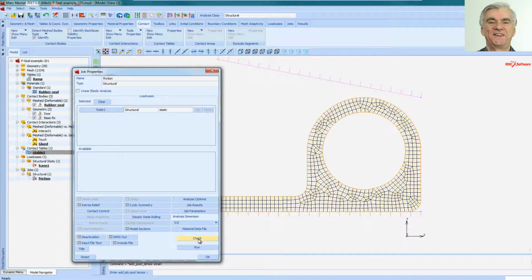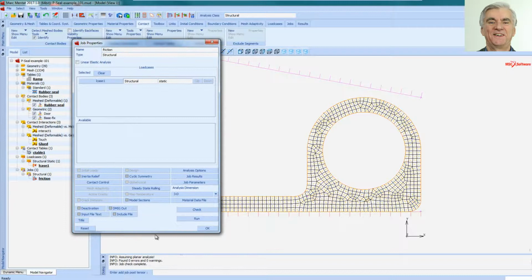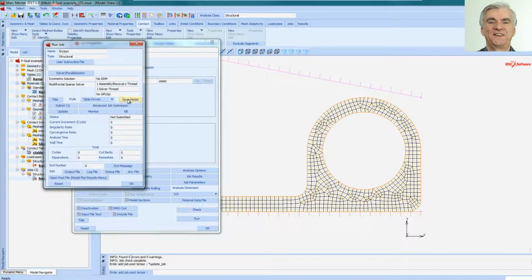I can now check the model, clicking the check button, and there are a few messages down here saying no errors and no warnings, so that means we are ready to submit the job to Marc, which we do by pressing run. Save the model first. This is the job, friction, we're going to run with friction, so I submit that for analysis. So it is now writing the .dat file and submitting it to Marc.